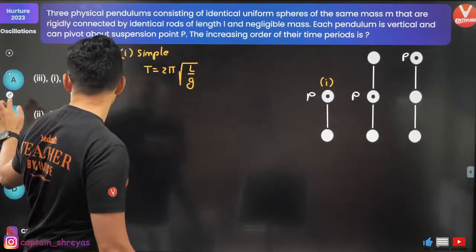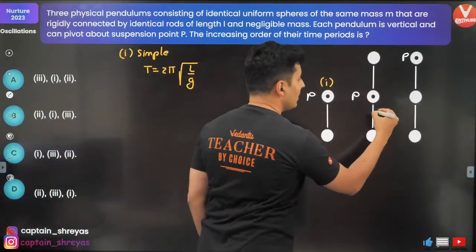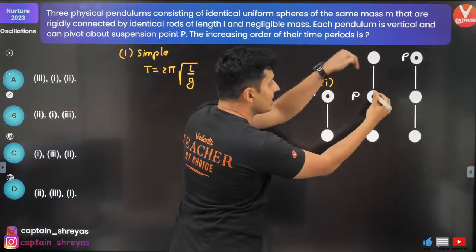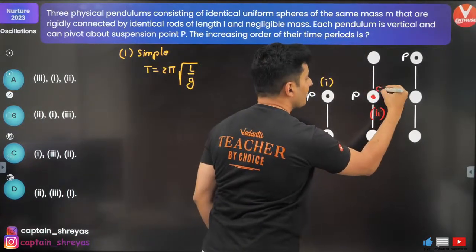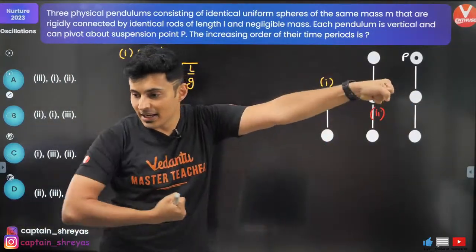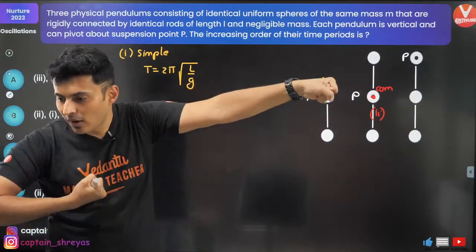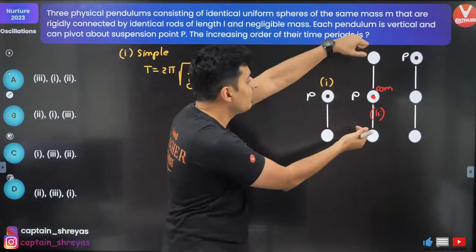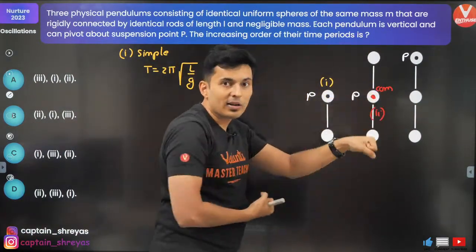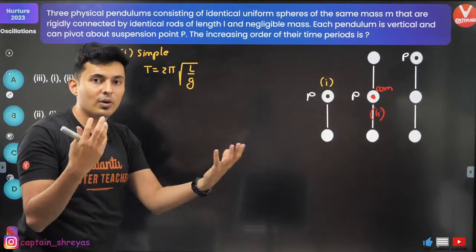This one, the one in the middle, be careful for the second situation. The center of mass is exactly over here. Why will it even oscillate, bacha log? Think. It will not oscillate because the center of mass is here. No matter how you put it, the center of mass will always be there. It will never have any time period.